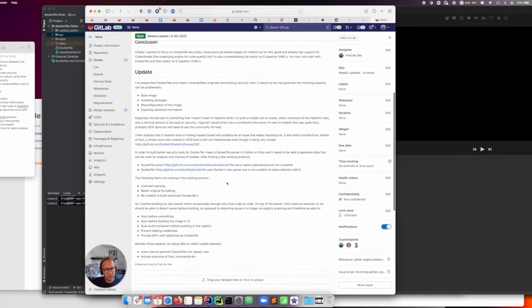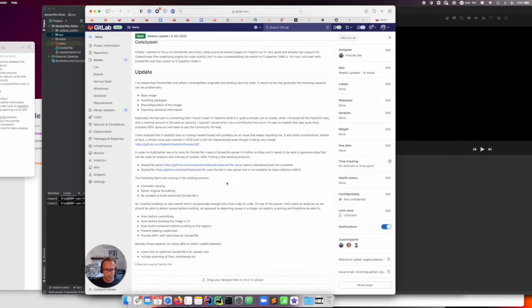So I wanted to start with Docker files because, well, Docker containers are super popular. Almost every project is using it. And it's an isolated environment, so it's perfect for detecting security vulnerabilities.